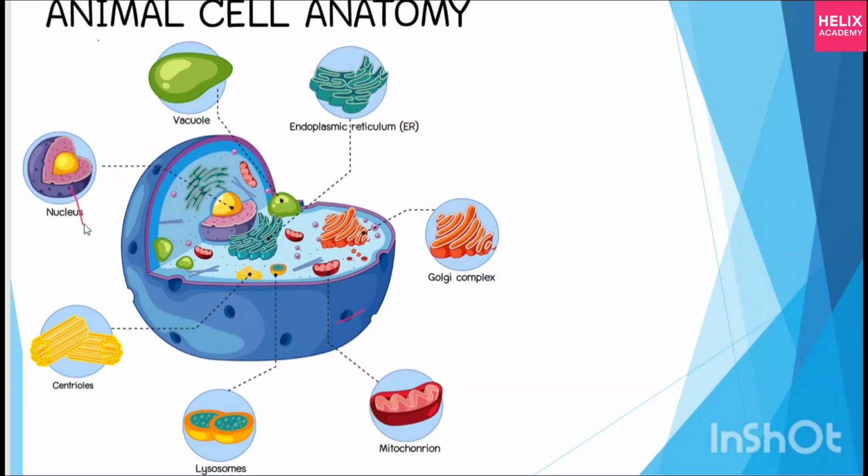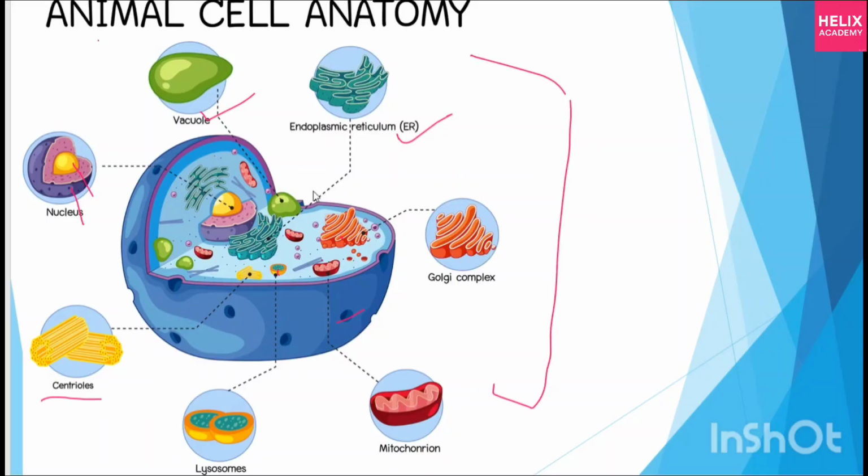See, this is the nucleus cap, and inside this, nuclear vacuoles are also present, I will show you right now. Next is your endoplasmic reticulum, then this is your vacuole, this is our centrioles. I just told you about centrioles, right? So these are the centrioles. Then lysosomes, these are the lysosomes, these are the mitochondria, these are the Golgi apparatus. These are everything that is contained inside any animal cell.